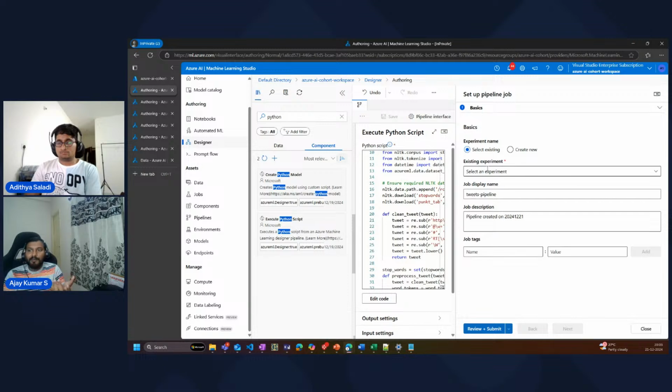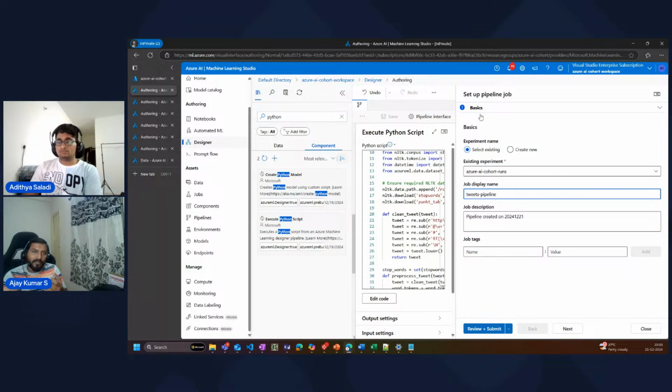There is something called experiment, right? You can go and create a new experiment. I already created an experiment called as Azure AI Cohort runs. If not, you can just click on create a new and then you can create a new experiment, right? I'm just reusing an experiment. It's like a logical grouping, right? That's all it is. And then I am going to give a job name.